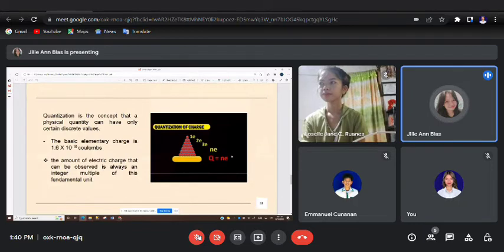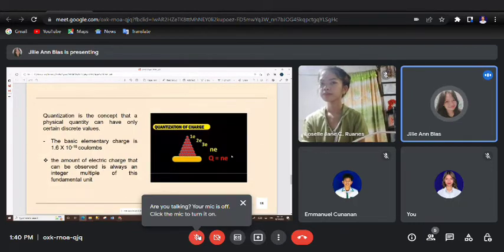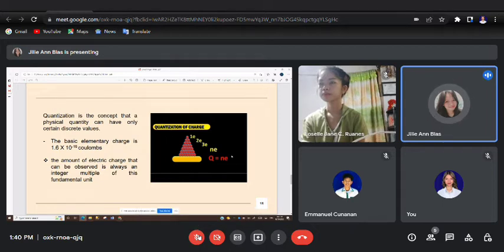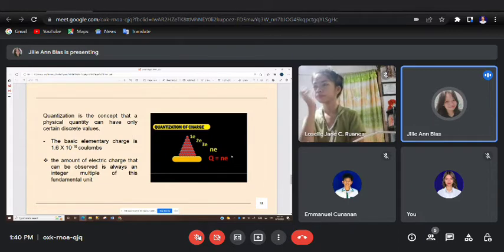Okay, thank you for the discussion about the quantization of charge. Okay, so if we would take it simply, the definition of quantized, focus on the term quantized, it means that it is confined to multiples of a tiny indivisible unit. Meaning, charge is made of a tiny indivisible unit, which we call the elementary charge.